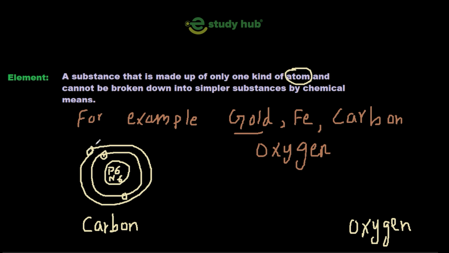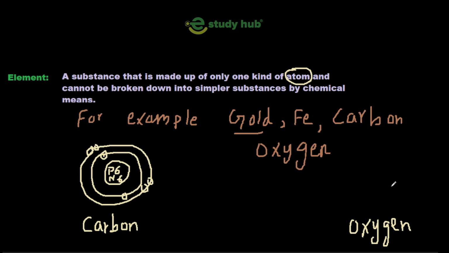So here we can say that in a carbon atom there are 6 protons, 6 neutrons and 6 electrons, because atom is the simplest particle of matter, and this atom is made up of 3 fundamental subparticles: protons, neutrons and electrons. So this is the structure of the carbon atom.